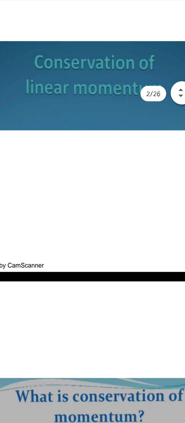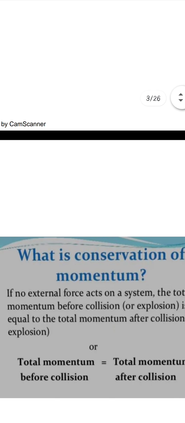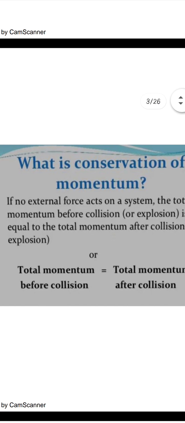This topic is about momentum itself, and momentum is the impact of the force on any body. It just tells us the quantity, how the force is experienced by that body and how it is moving due to the force. It is just a measurement of the force on any body. So what is this conservation?